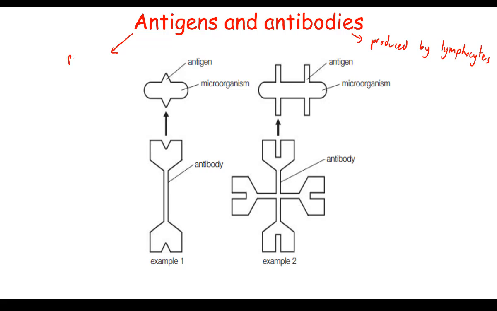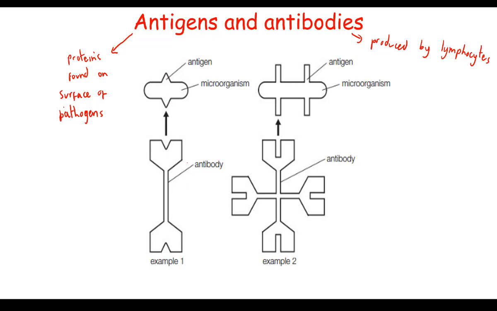Antigens are proteins found on the surface of pathogens, or we can say they're found on the surface of microbes. Now, this diagram shows how only certain antibodies can join up with certain antigens.